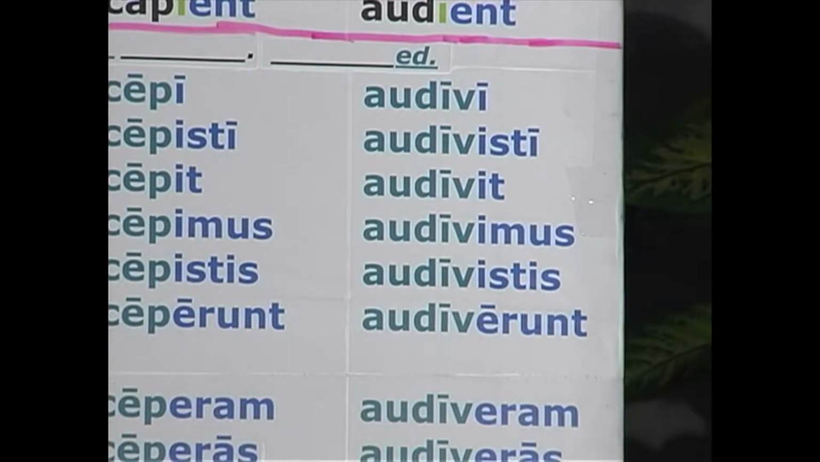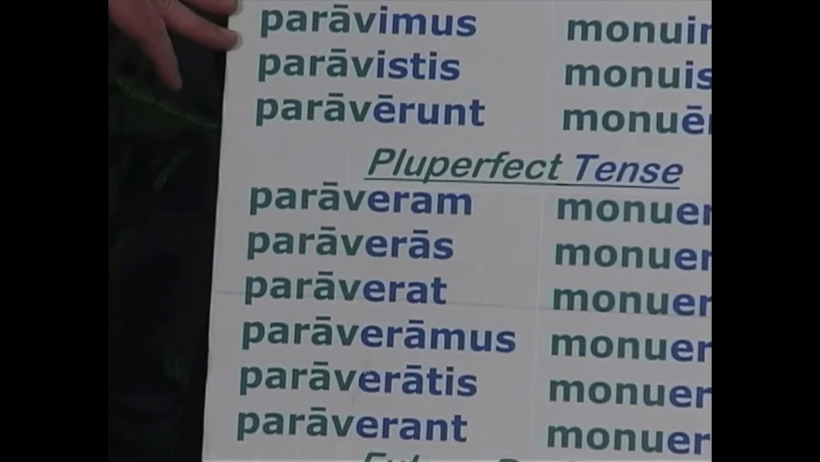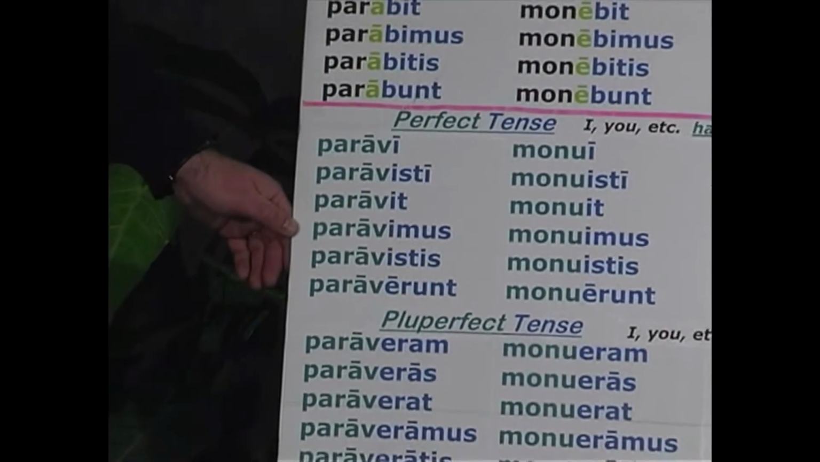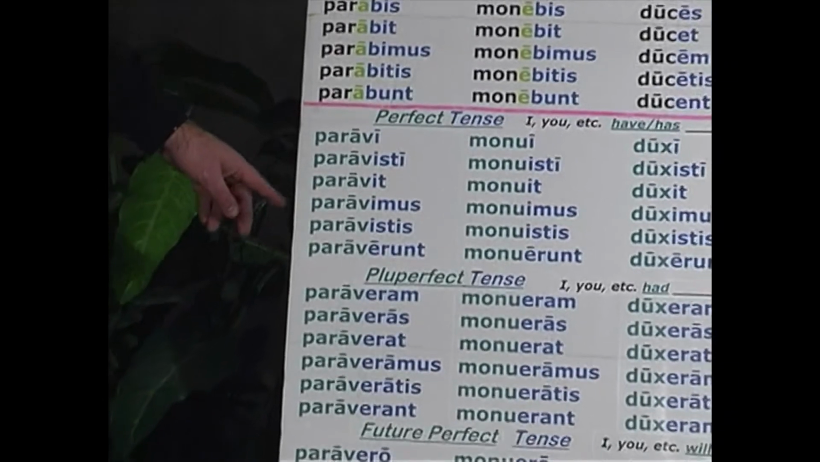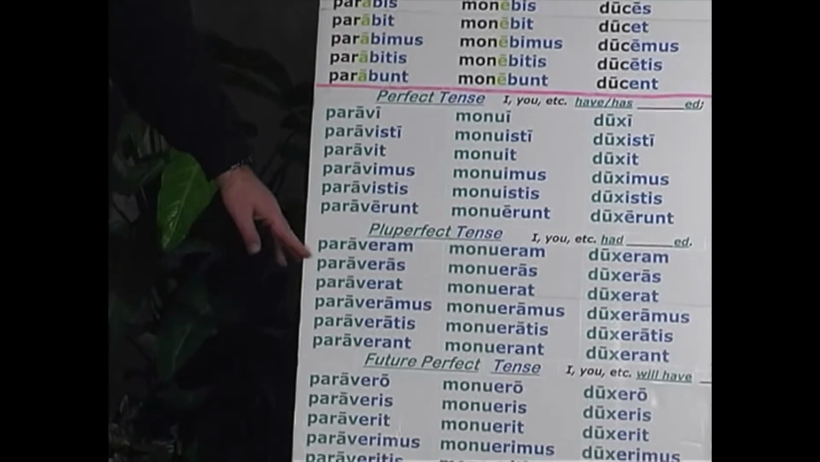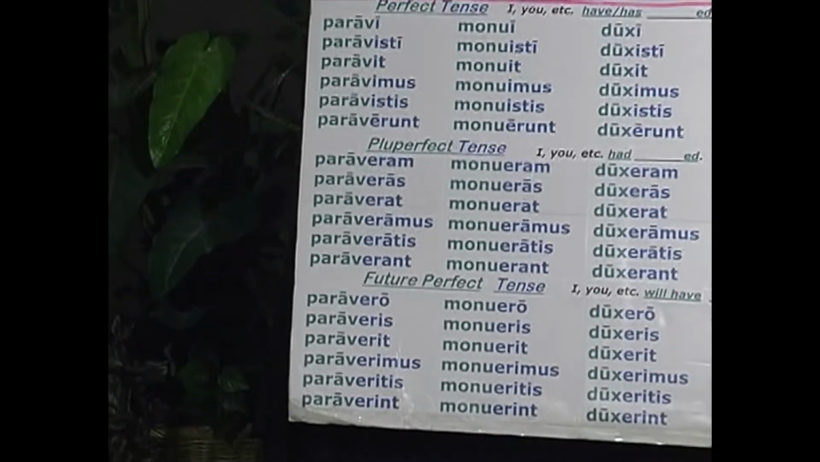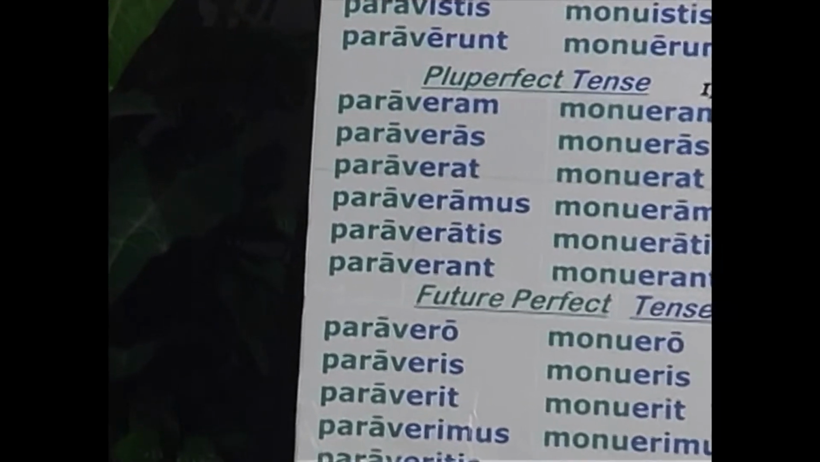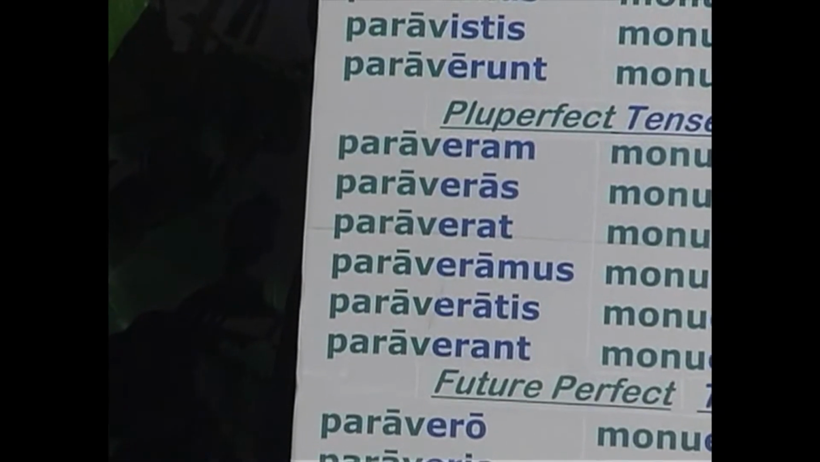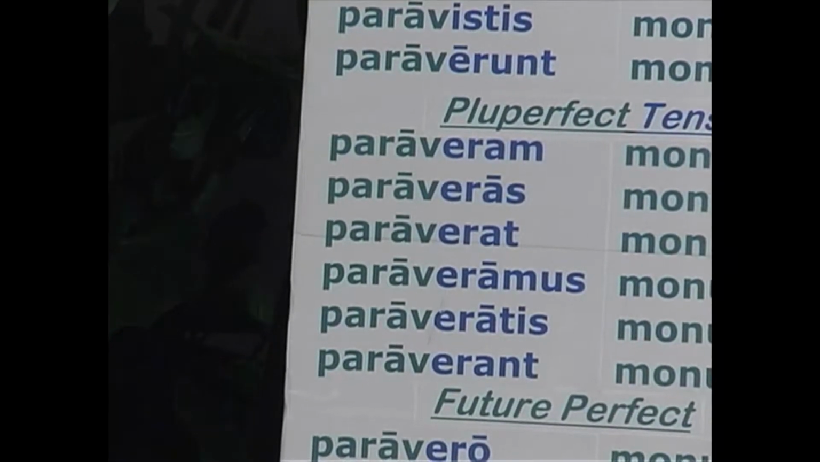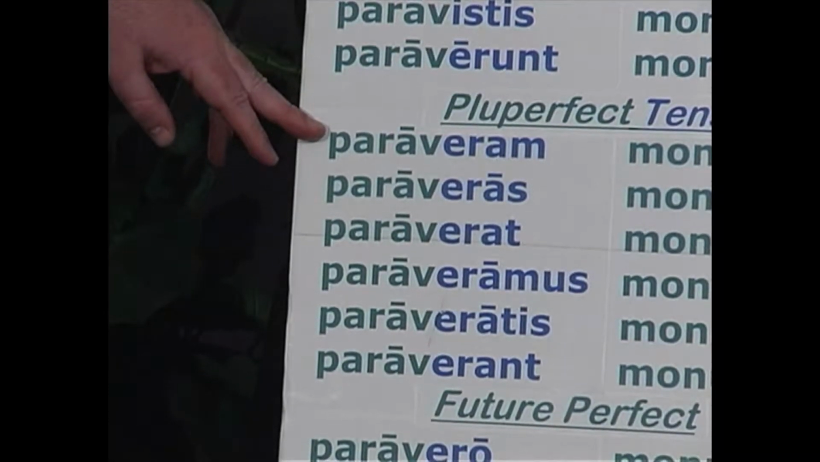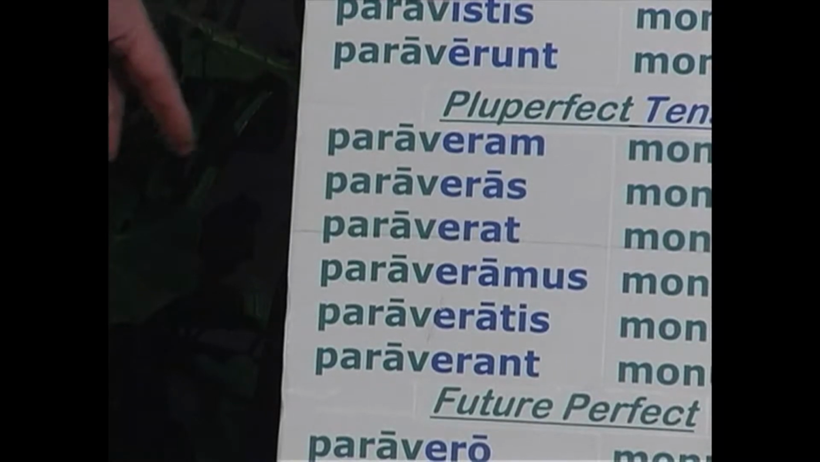Okay, the perfect tense is very important. It's a very common tense in Latin, but its formation is not that difficult if you have those principal parts memorized. The pluperfect tense now, let's look at the formation of the pluperfect. This one is translated with the help of the auxiliary verb had, H-A-D. Remember, this means literally more than completed action in the past time period.